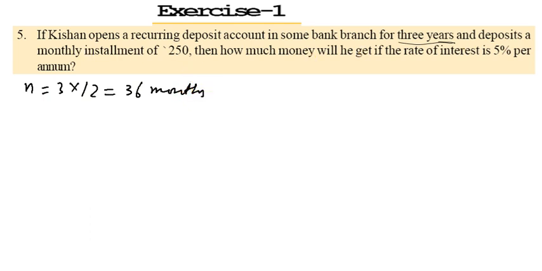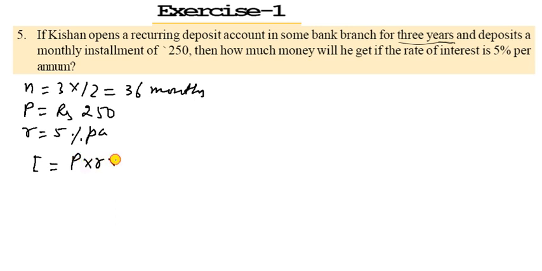Now the monthly installment is 250, so you have to write principal is rupees 250. Then how much money will he get if the rate of interest is 5%? So R is given as 5% per annum. As you know, the interest formula is I equals P into R into n into n plus 1, divided by 100 into 2 into 12.